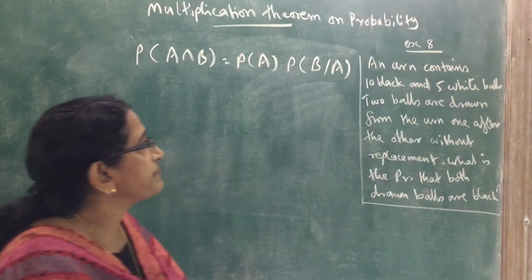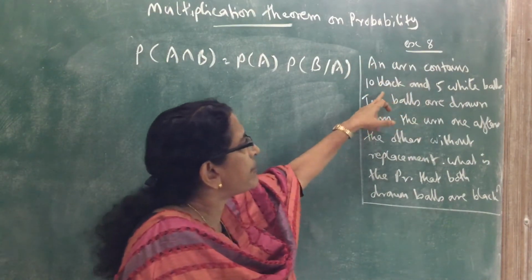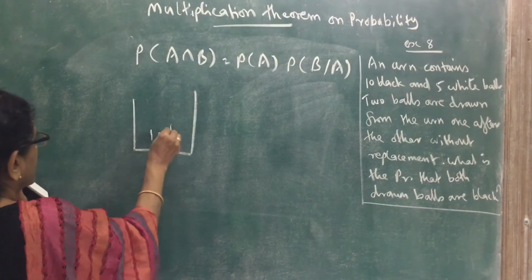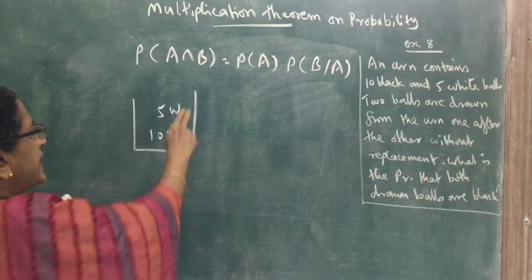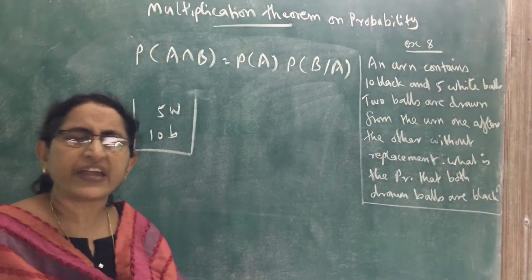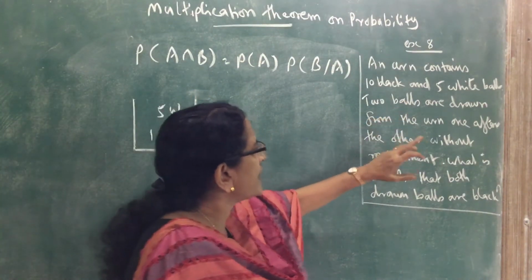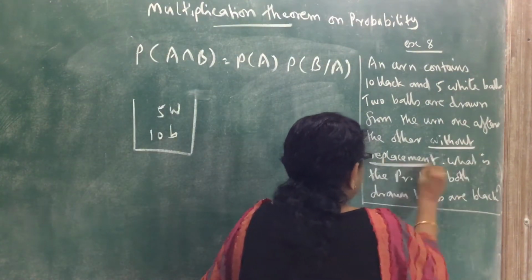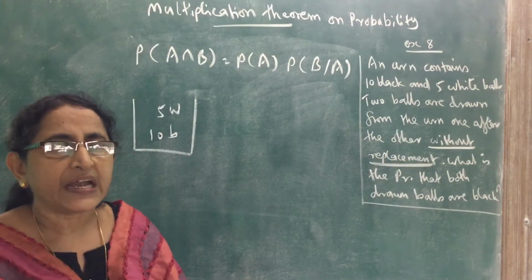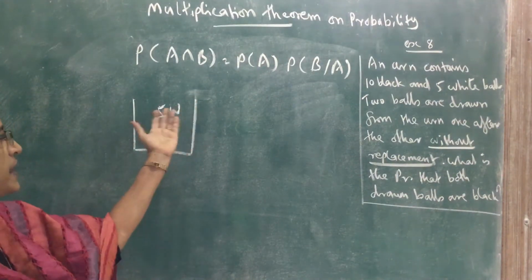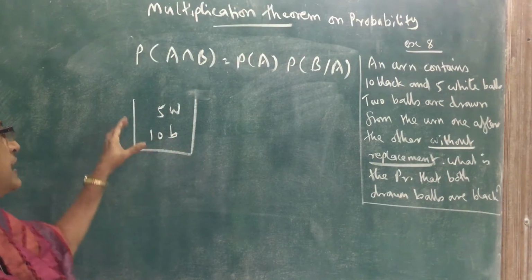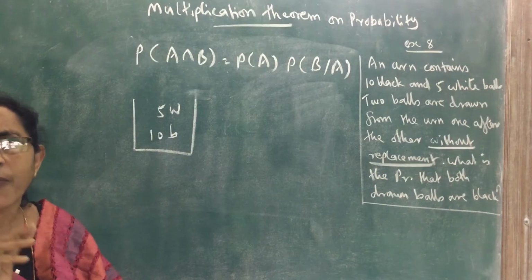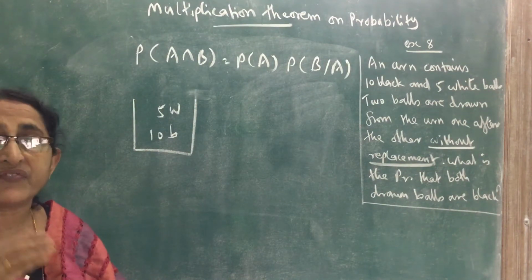Now see example 8. An urn contains 10 black and 5 white balls. 2 balls are drawn from the urn, one after the other, without replacement. Without replacement is a very important term. So in an urn, that means some bag or some box, there are 10 black and 5 white balls, and 2 balls are drawn one after the other without replacement.